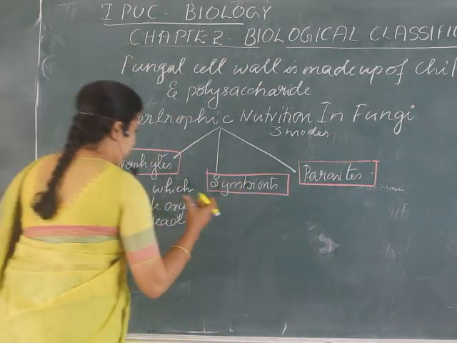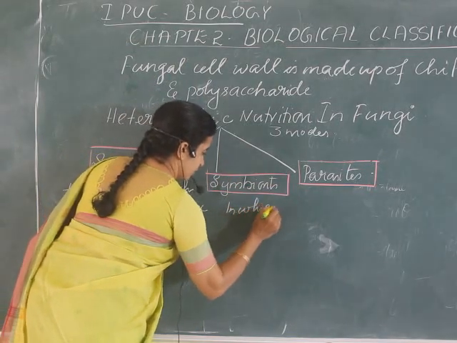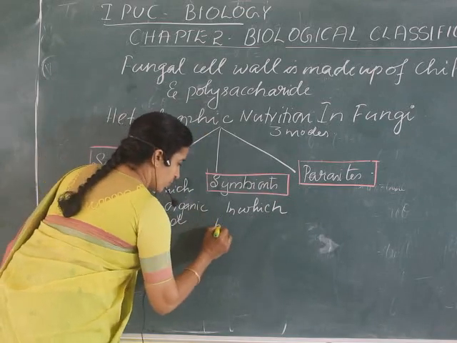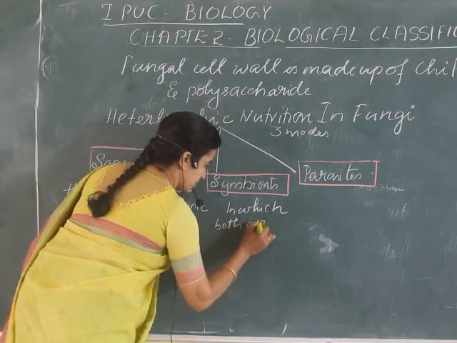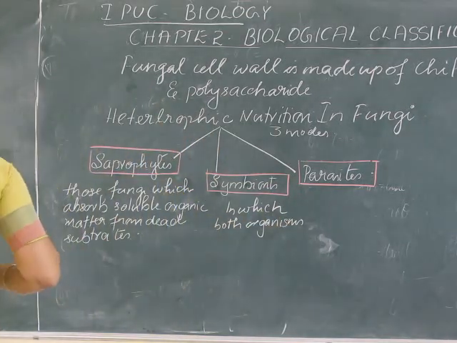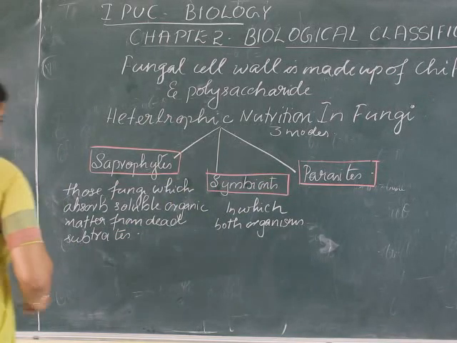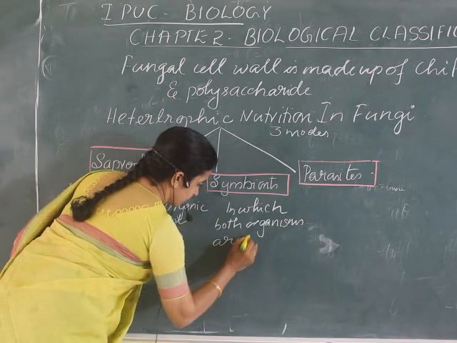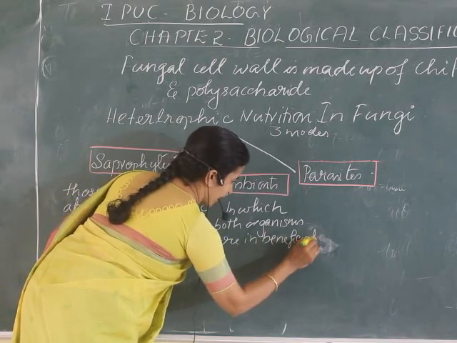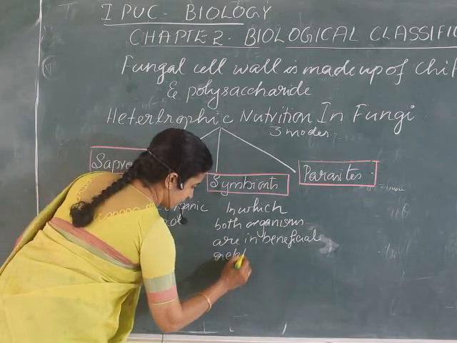First, let me write what symbionts are: a kind of nutrition in which both organisms are in a beneficial relationship.